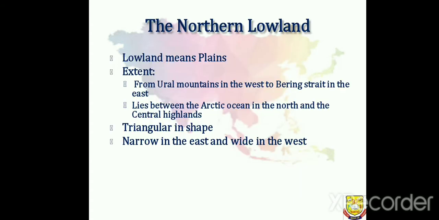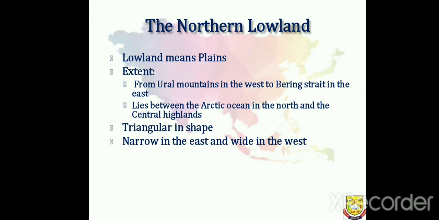Specifically the physical division, the northern lowland. Lowland means, as already discussed, plains. The level land or the land close to sea level is called lowland. The northernmost part of Asia consists of the world's greatest continuous lowland. It means that there is no interruption in the plains by a plateau or a mountain. It extends over a great extent, so it is called continuous lowland.